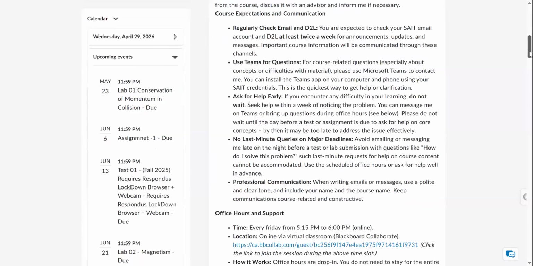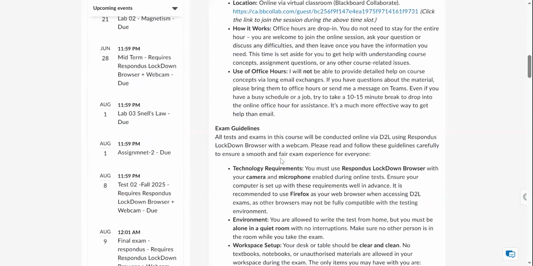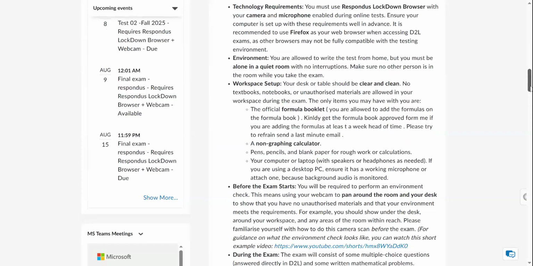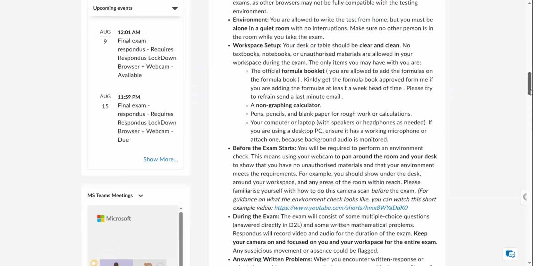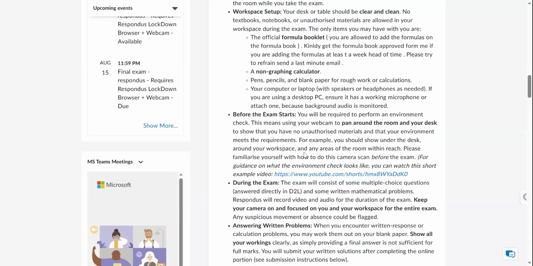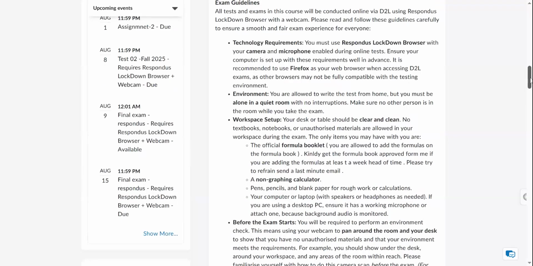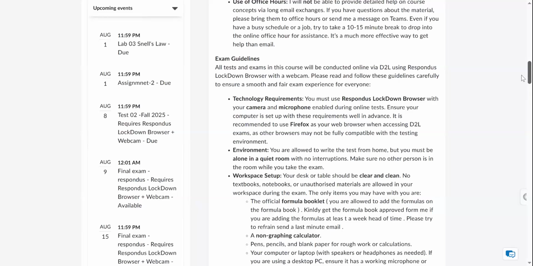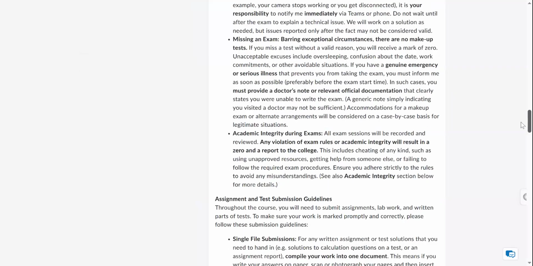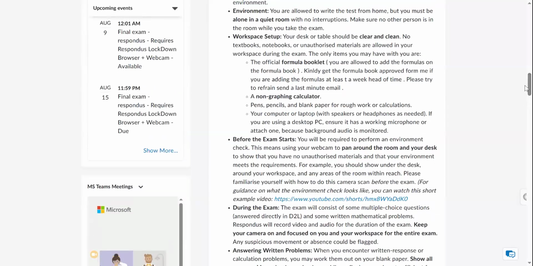There are certain exam rules, so please make sure you go over them. These guidelines are really important. I have put them in here, and if you have any questions about these guidelines, please contact me. These guidelines are not provided under the test section. It is an expectation that you will read these guidelines before you go into the exams. Don't complain that these guidelines are not provided under the test section and that you forgot about them because you read them earlier. They are here, and you can always come back here and read through them. If you have any confusion about these guidelines, you can ask me early.